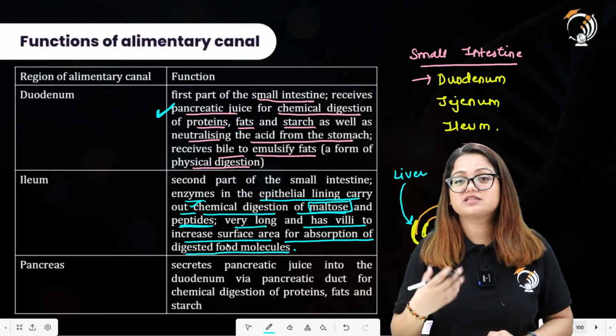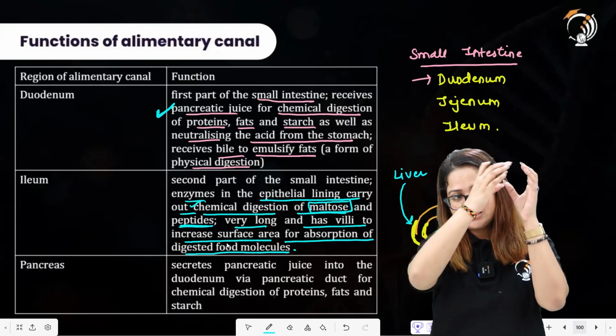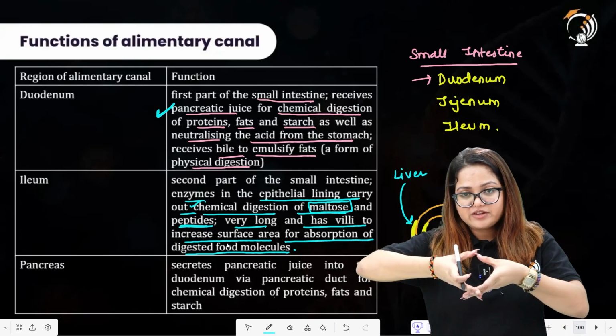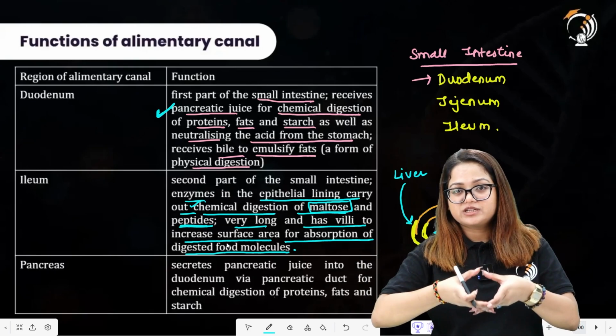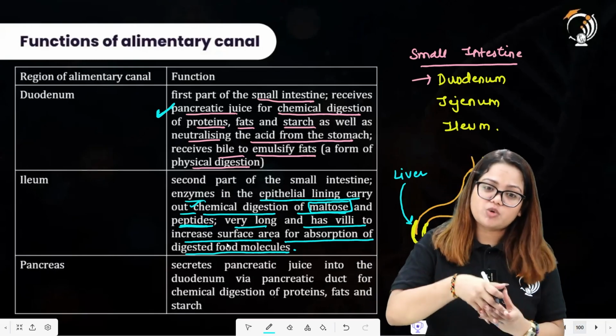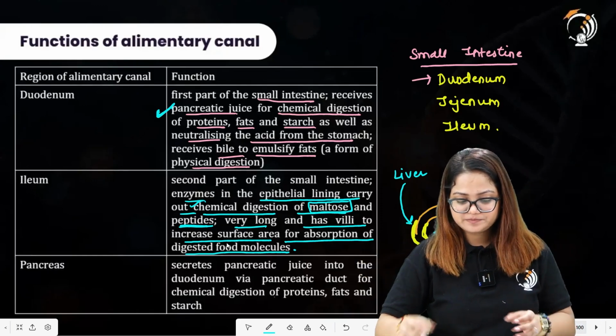So why is the name small intestine? Because the narrow lumen is there. This is the tube, this is the tube. This is the region, or you can say the empty part in the tube. This is termed as the lumen. So why did we call small intestine as small? Because it has a narrow lumen.